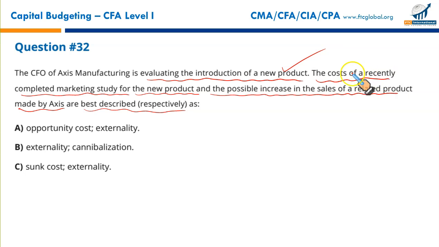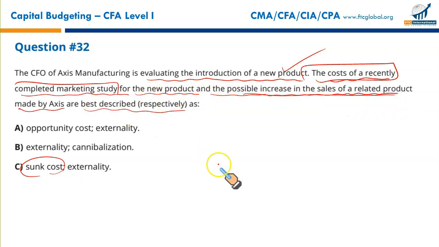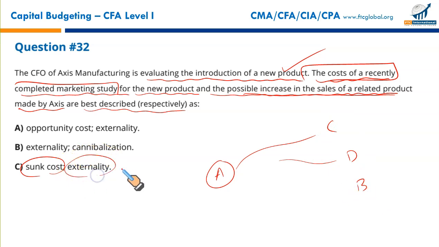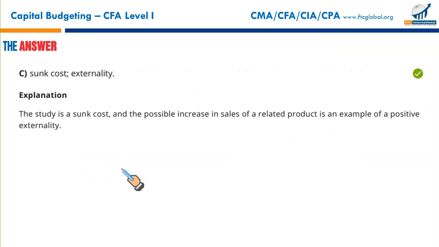The cost of a recently completed marketing study. This is the cost that has already been spent on a marketing study. For the project evaluation, this is considered a sunk cost. The cost that has already been paid is a sunk cost. And the possible increase in the sales of related products. You take on product A, how its sales will affect products C, D, and B. We just discussed in the previous question, it's called externality. So that makes C the correct option.